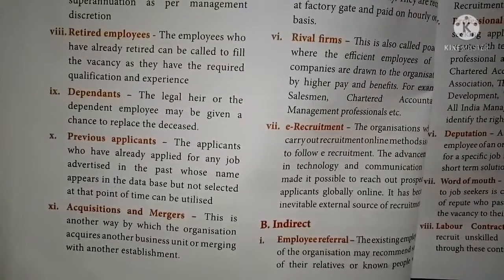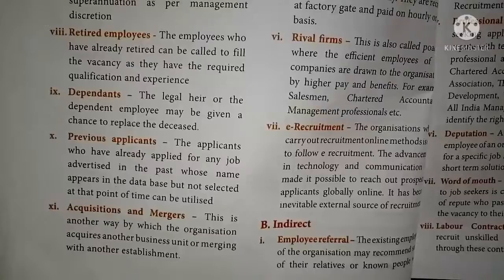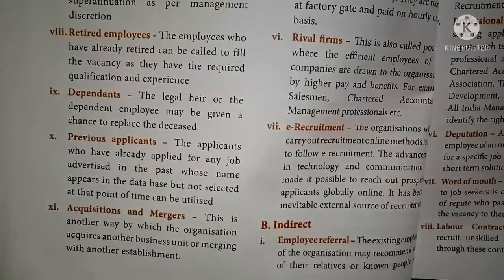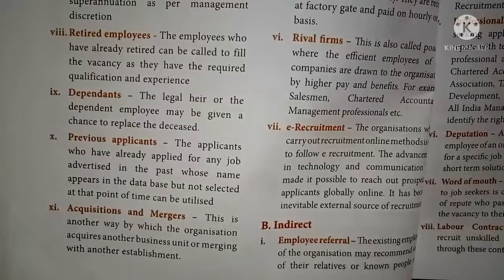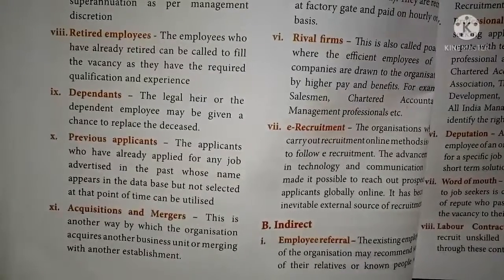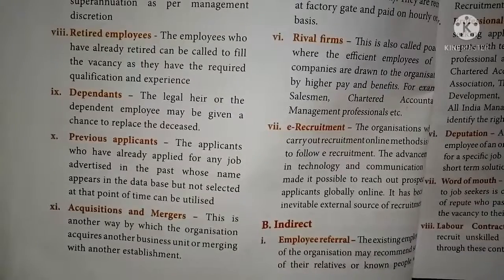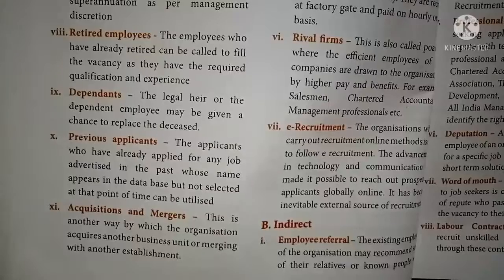If any applicant applied for a job in the past but was not selected, the same organization will call the past applicant to be appointed to the job by way of recruitment with the help of the database information.